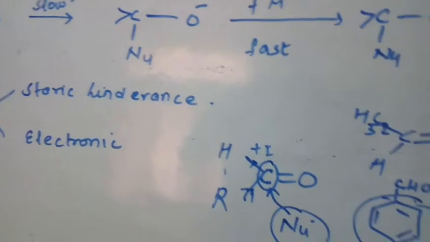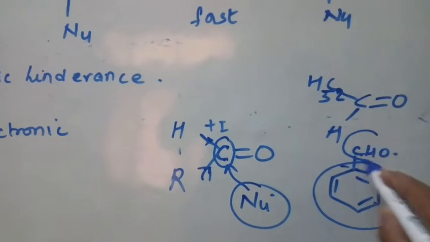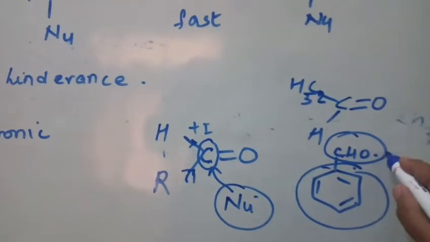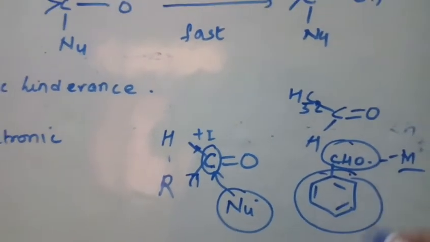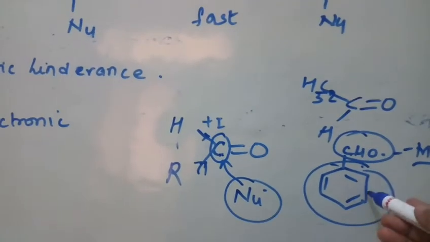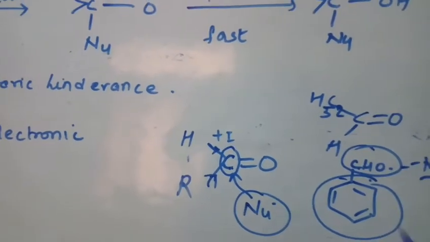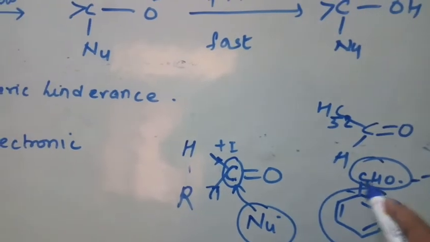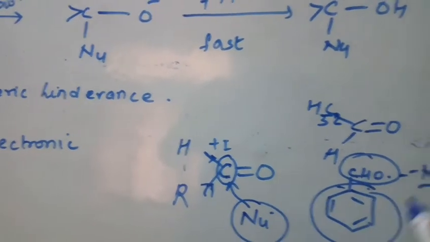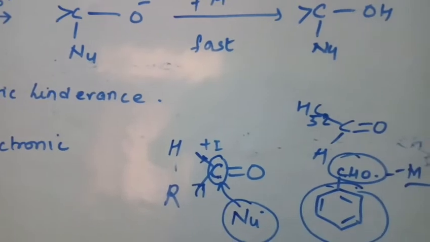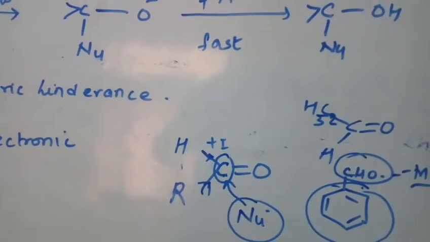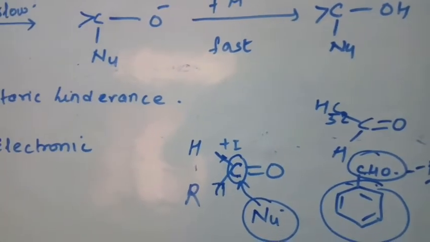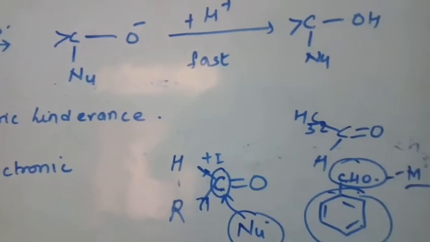But you know, in benzaldehyde, this carbonyl group has a minus M effect, meaning it is electron withdrawing. It will withdraw electrons from the benzene ring, so the carbon will become negatively charged, meaning the electron density on the carbon increases due to its minus M effect. Hence the polarity decreases and it becomes difficult for the nucleophile to come and attack there, right? I will show the resonating structure of benzaldehyde.